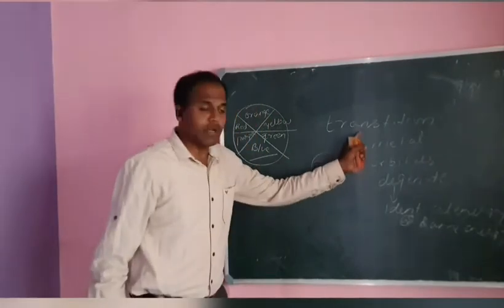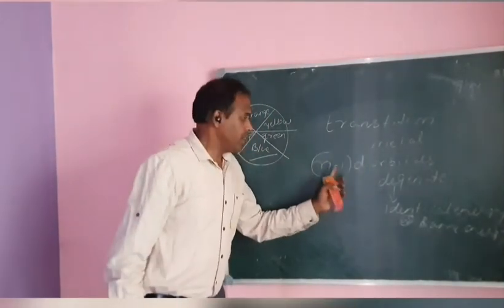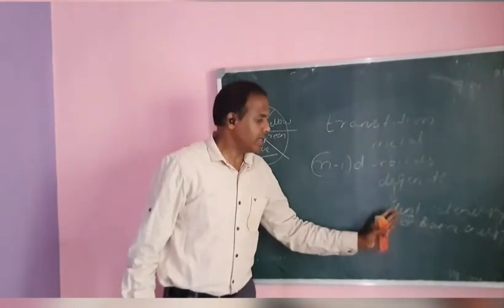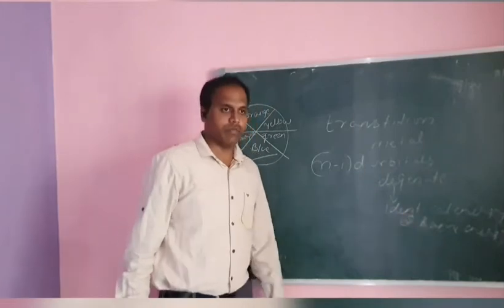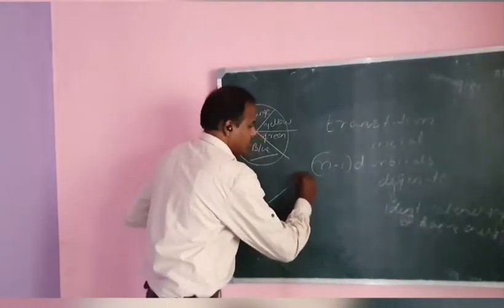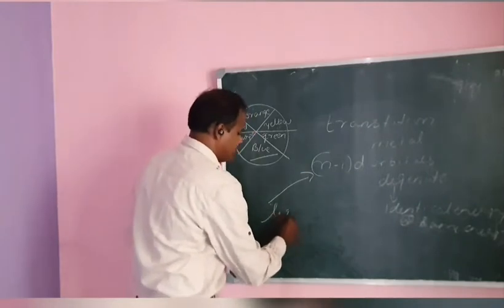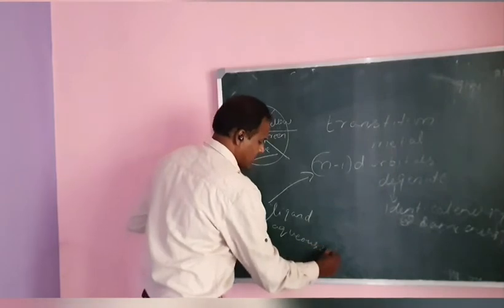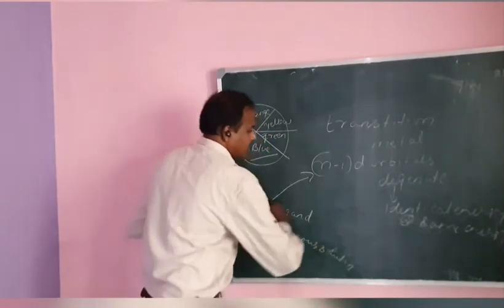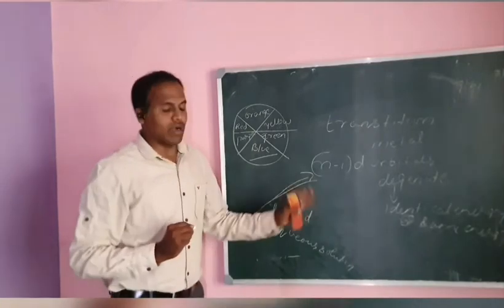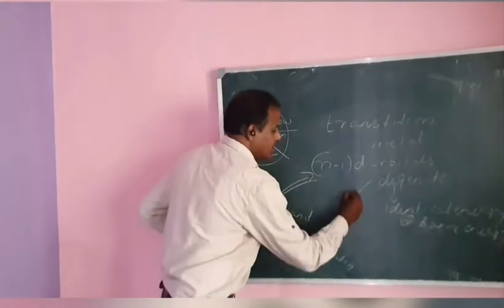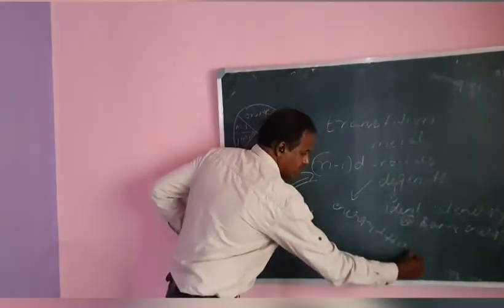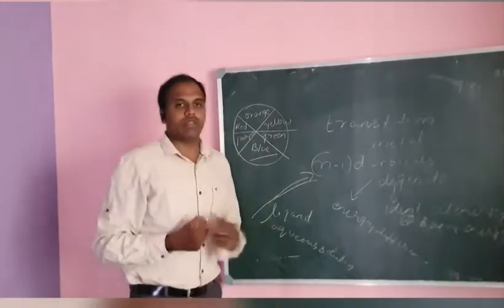So how is color produced in transition metals? The (n-1)d orbitals are degenerate, meaning identical or same energy. This same energy changes when a ligand or aqueous solution or another stimulus approaches, and light is absorbed or reflected. An energy difference results, and that is how the color is produced.